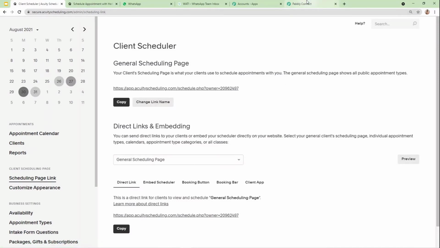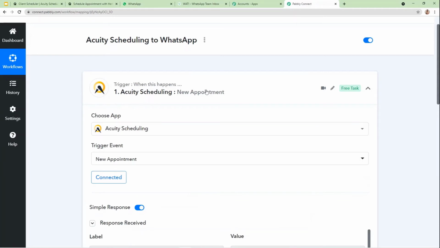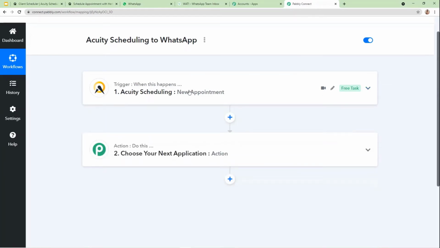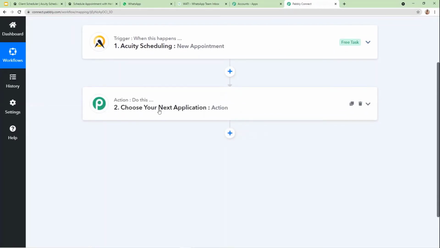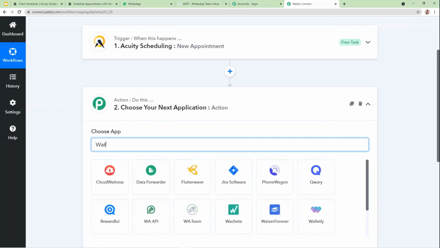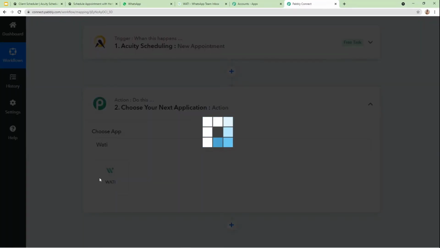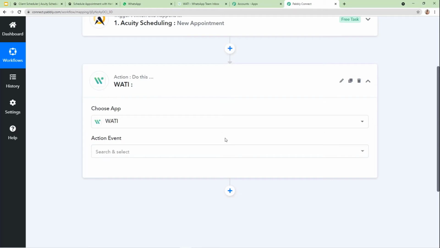Now let's go back to our topic. Here we integrated Acuity Scheduling with Pabbly Connect. Now we are going to proceed with the further step, which is the action window. In choose app, I am going to choose Vaati. Now you must be thinking, what is Vaati and why are we using it? As I told you earlier in the video, we are using Vaati to integrate WhatsApp with Pabbly Connect. Why? Because WhatsApp does not allow you to send messages directly, so for this we are using a software, Vaati.